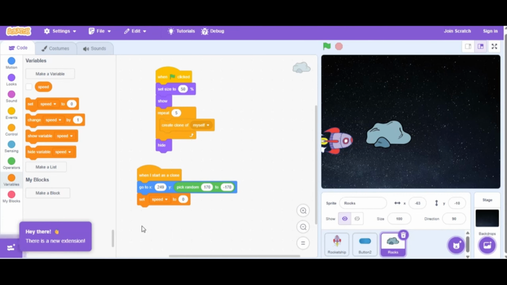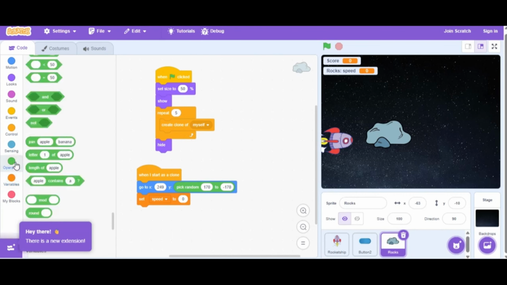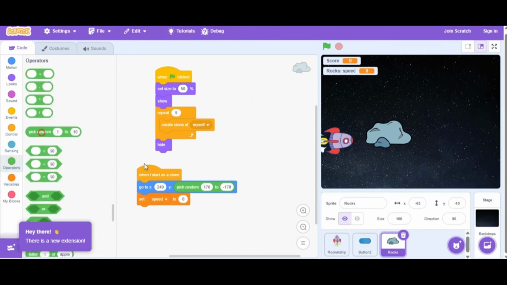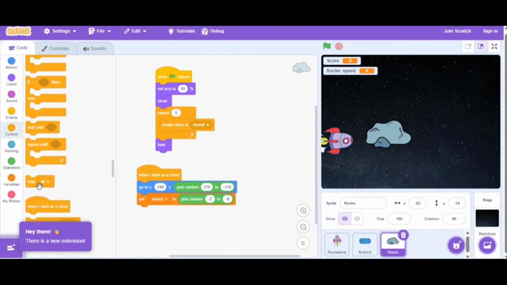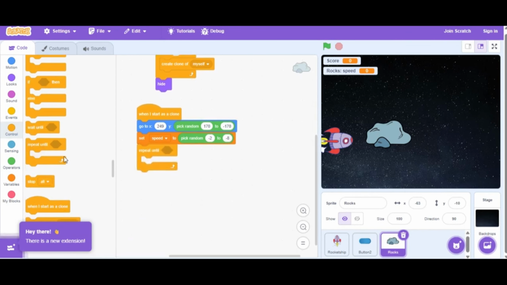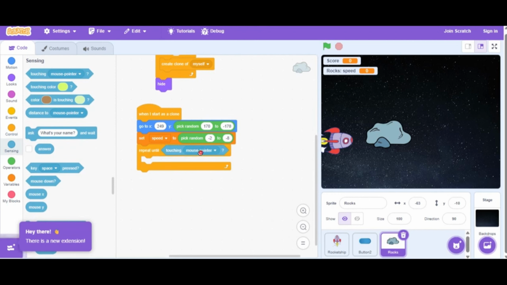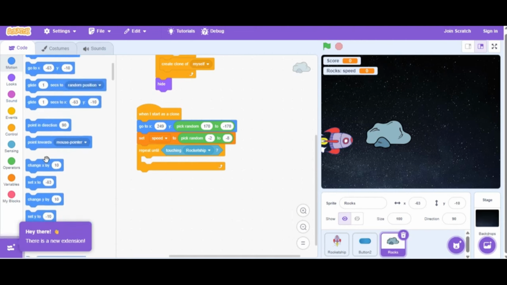The core movement is controlled by a repeat until loop, which dictates that the rock clone will keep moving left until a specific condition is met. The condition uses a compound Boolean check, touching rocket ship or touching edge. The movement itself is handled by the change x by speed variable block, which is effectively change x by -8.